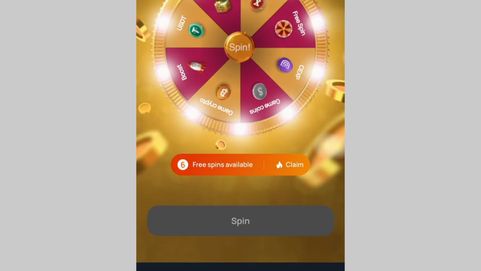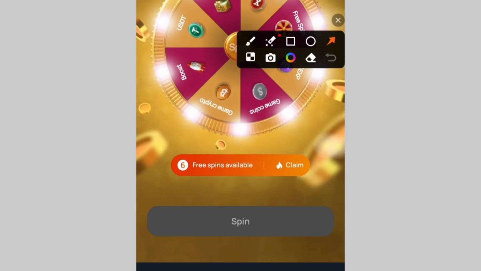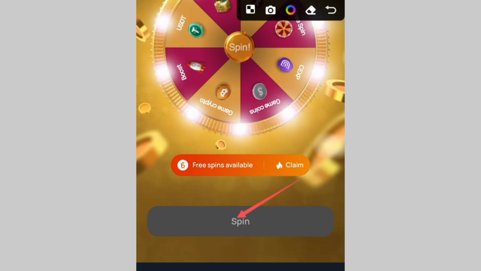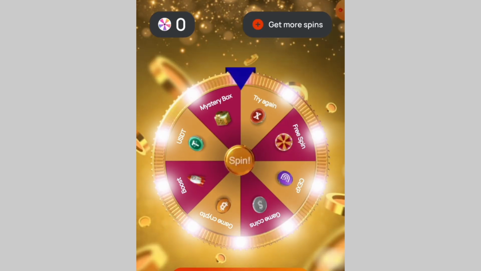Back over here, I'll click on this icon. Once I click on that icon, you can see that the button spin is over here. But if you haven't completed the task, you will not see this button spin. So you have to complete the task before you can see the button spin, and this button spin will allow you to play the game.